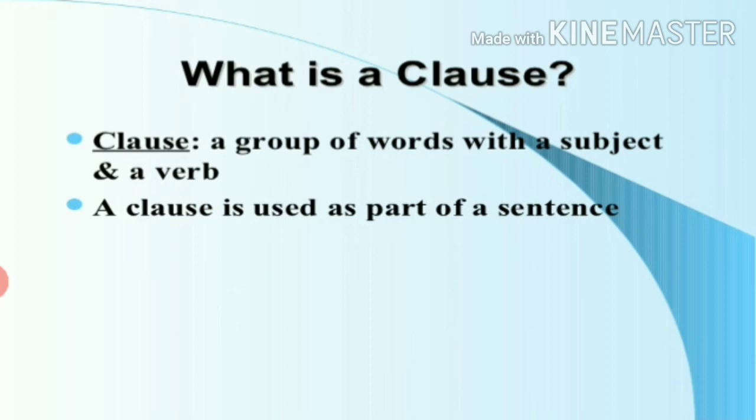Main clause means independent. Independent means what? You can stand alone. So main clause means it can stand alone without the help of others. Subordinate clause means dependent clause. Depending means what? You have to depend on others. You need others' help. Same is the meaning of subordinate clause. Subordinate clause or dependent clause is a clause which needs some others' help. Then only it will have meaning. Okay.